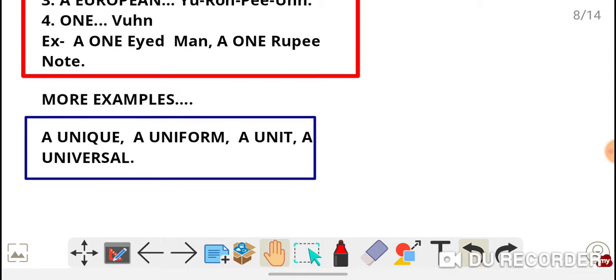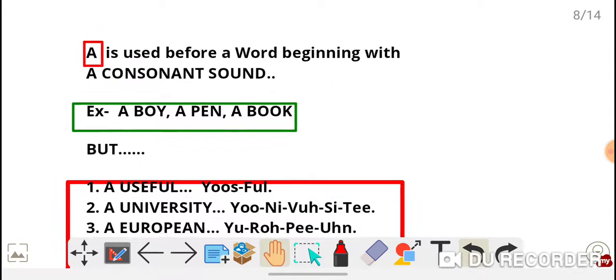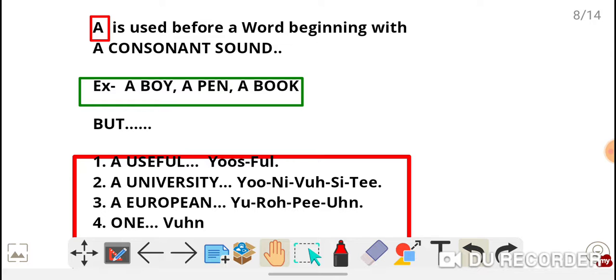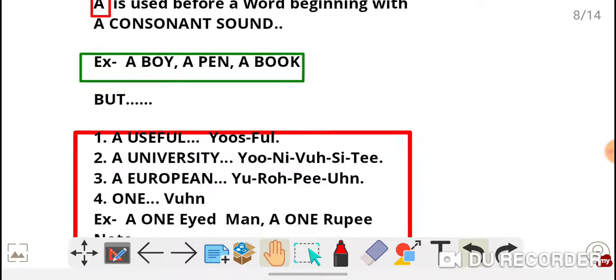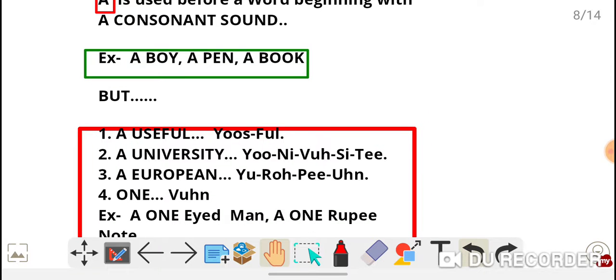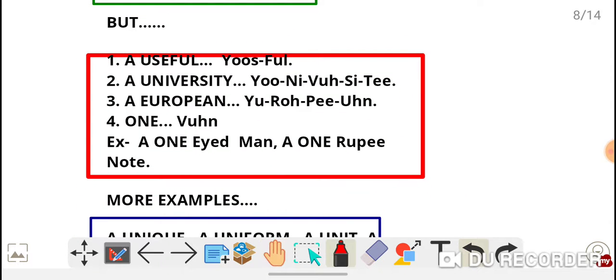Next, a. A is used before a word beginning with a consonant sound. Same thing, a is used before a word beginning with a consonant sound. A boy, a pen, a book. But see the exceptions. A useful.